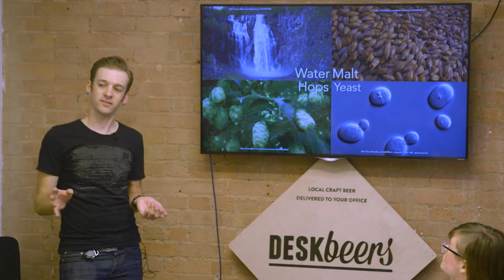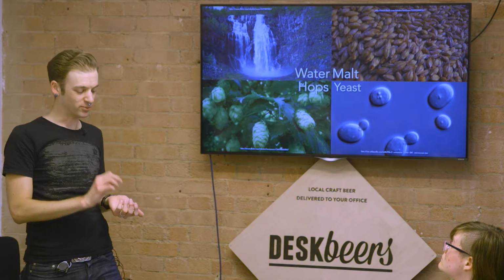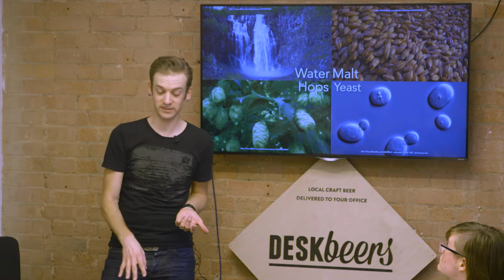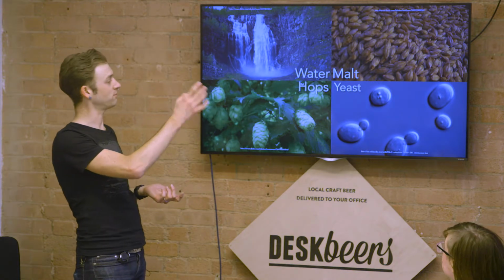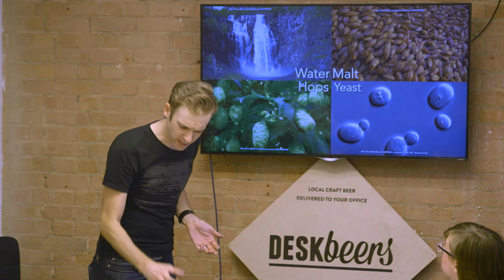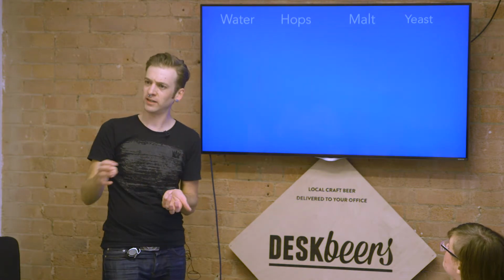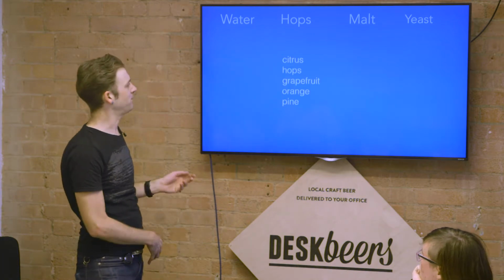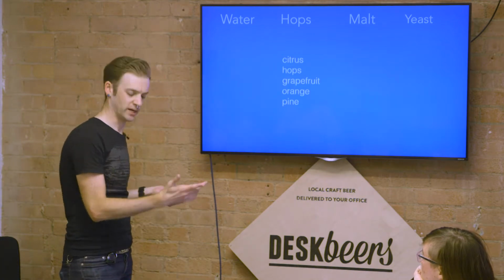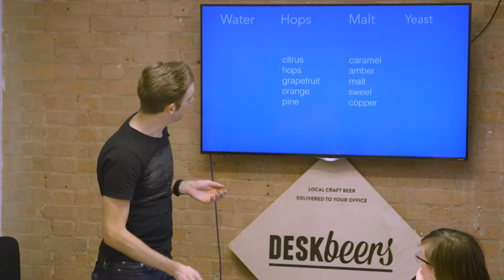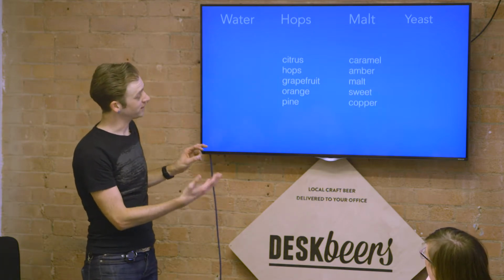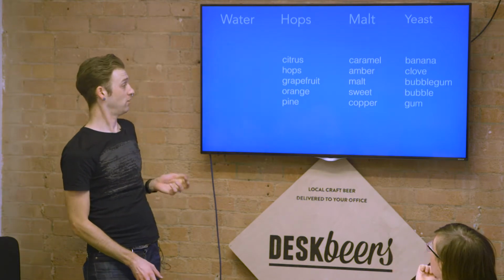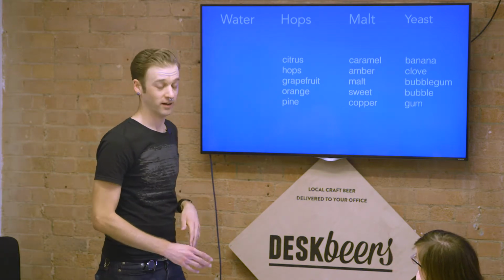Another thing that's fun about this kind of topic modeling is we can actually think about how people talk about the particular ingredients that are in beer, and indeed the particular processes that are in beer. So if we go back to this idea of water and malt and hops and yeast, we can pick out topics that observationally align with those particular things. If we look at hops, here's a hops topic: citrus, hops, grapefruit, orange, pine. Here's a malt topic: caramel, amber, sweet, copper. Here's one that ties to yeast: banana, clove, bubblegum, bubble, gum.